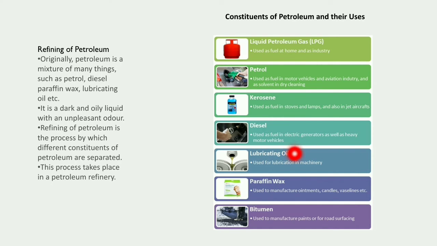We have already discussed it. Lubricating oil is used for lubrication in machinery. Paraffin wax is used to manufacture ointment, candles and Vaseline, etc. Bitumen is used to manufacture paints or for road surfacing.